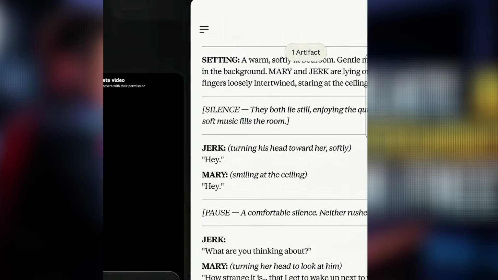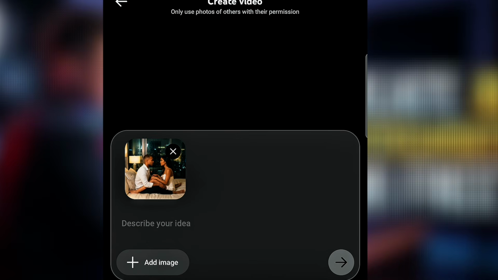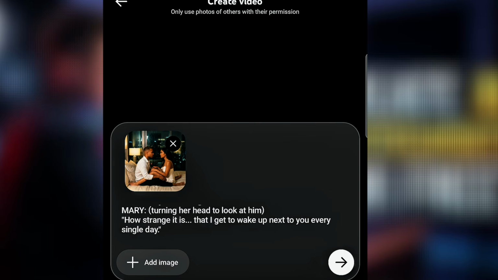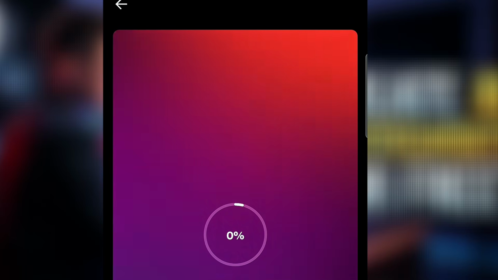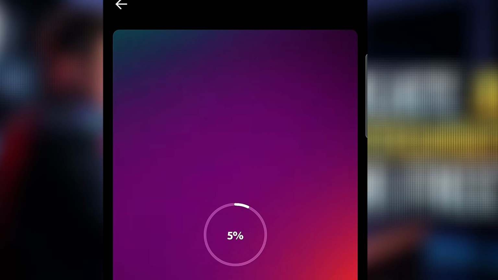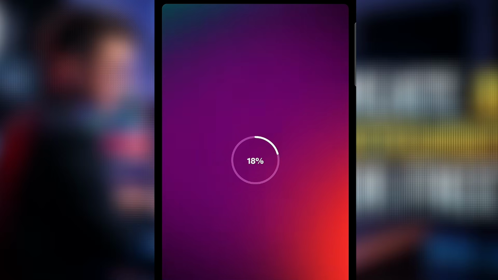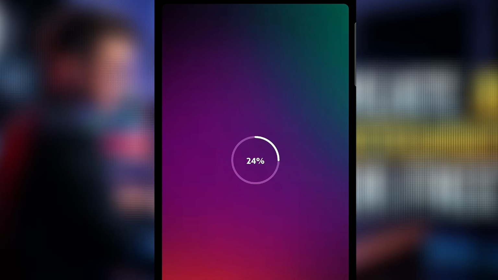Once you copy this, you go back to a particular place. Then once you are here, you paste this particular stuff. Once you paste, you hit on that arrow. Now let's see how this result will actually turn out to be. And don't forget, I did not specify the tone, but let me see the tone that this AI is going to use to say those things in this particular video.